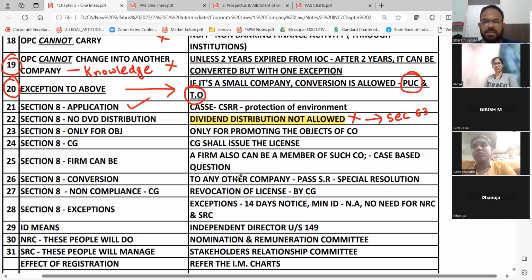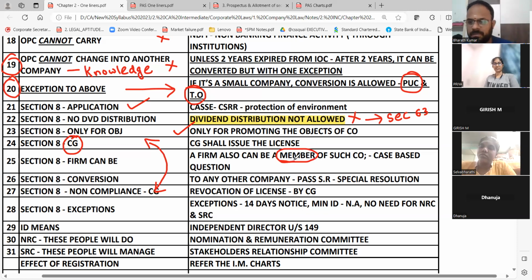So section 8 is only for what? Only for promoting the objects. Who will grant the license, or who will reject or revoke the license for a section 8 company? Central government. Now see this point and this point. Central government will issue the license. Revocation also will be done by central government. Even a firm can be a member of a section 8 company.